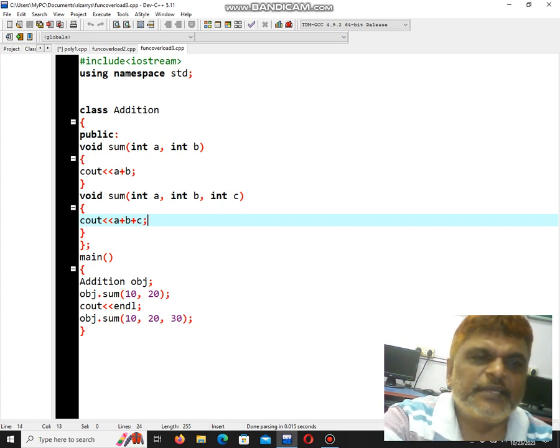Here I am telling class add. I am calling the same function, one for 2 parameters, one for 3 parameters. Here I am calling the object with the function for 2 parameters and 3 parameters.